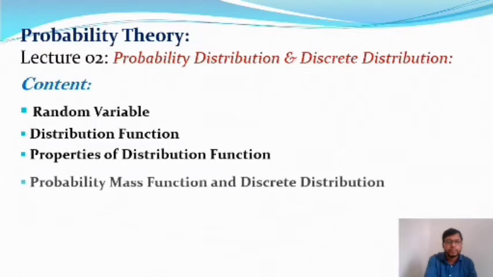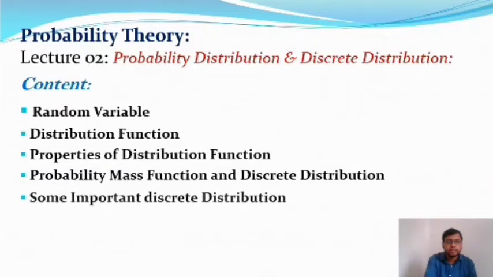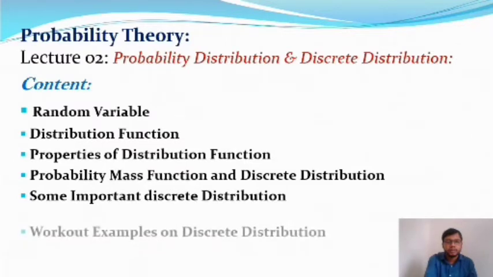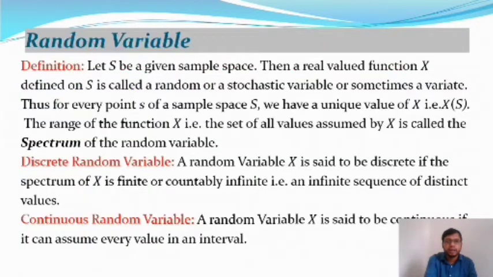After that we will talk about the probability mass function and the discrete distributions, and some important discrete distributions. Some workout examples and related examples we will discuss in today's lecture. So first we will begin with the random variable.